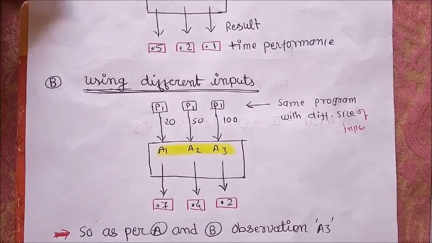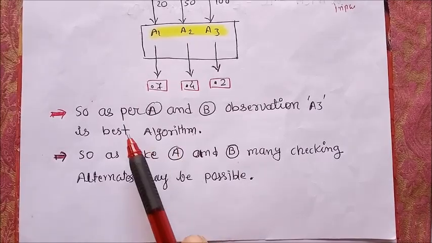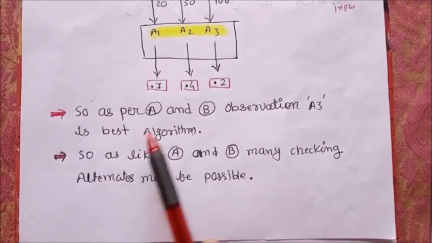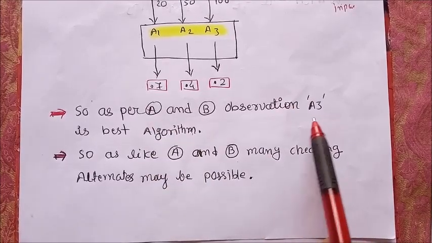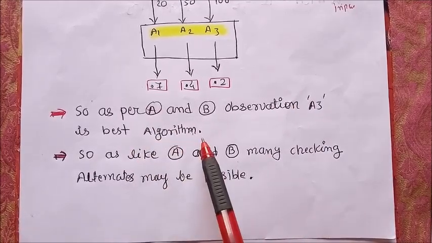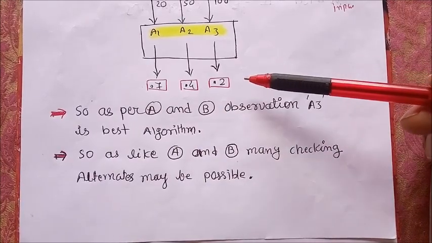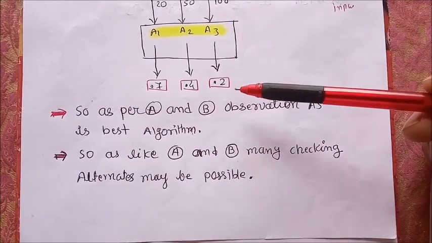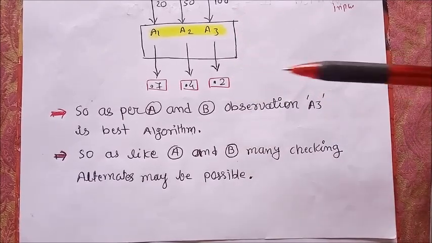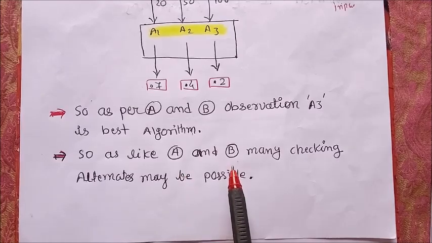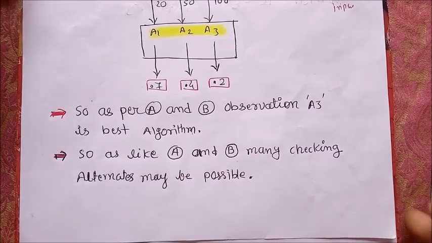So at the time of observation of A and B results, A3 is the best algorithm, because the time taken by A3 is very much less than the performance of the other algorithms. So like A and B, many checking alternatives may be possible.